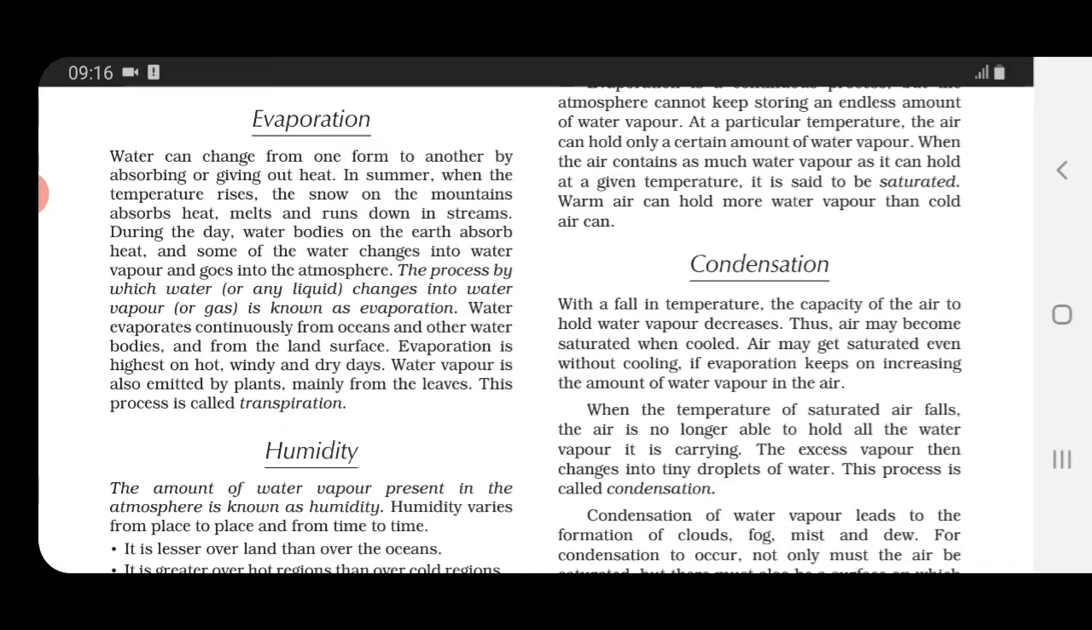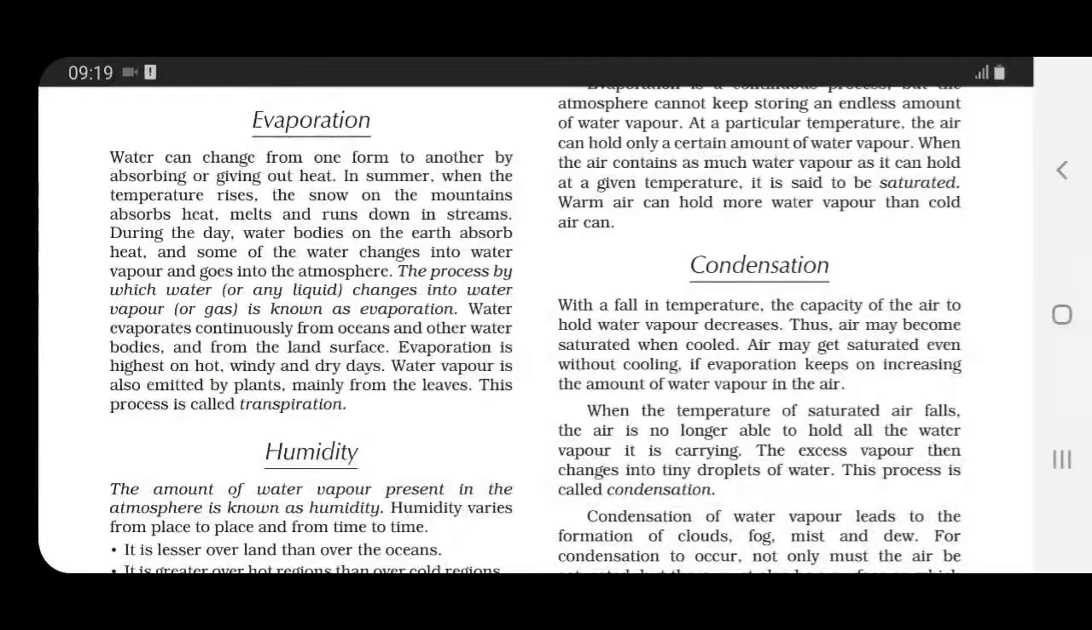See, it is given here that the process by which water, in brackets they have given any liquid, changes into water vapor, that means gas, is known as evaporation. Water evaporates continuously from all the water bodies and from the land surface. But children, this evaporation process is highest on which days? On hot, windy, and dry days.